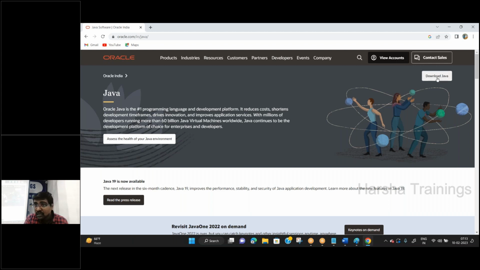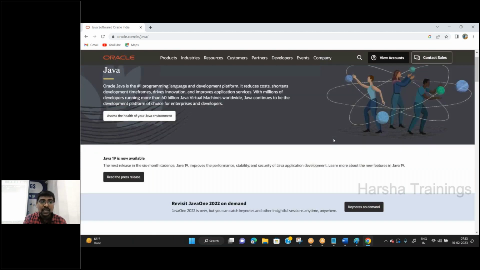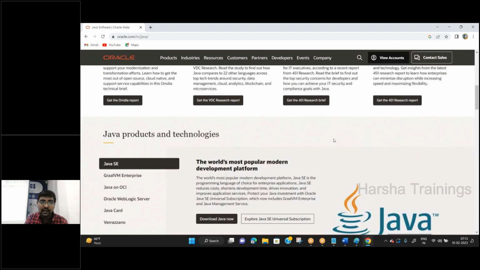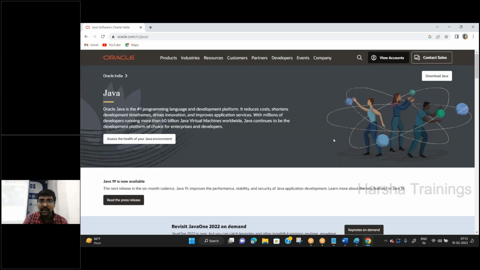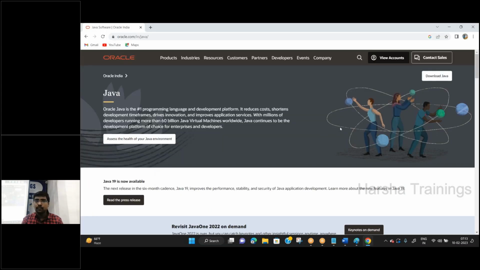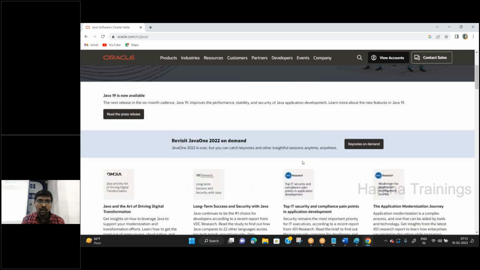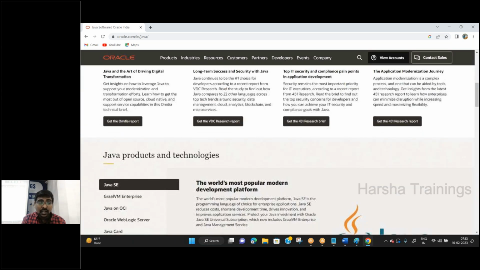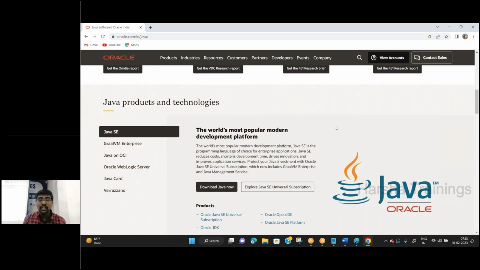Here we have the option Download Java. Automatically Java is downloaded. Yes or no? Yes. But here you need to understand one point. Instead of clicking direct download, you should check what different versions of Java are available.